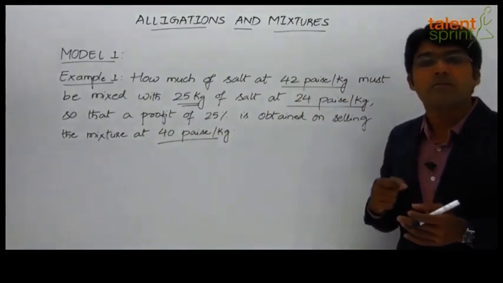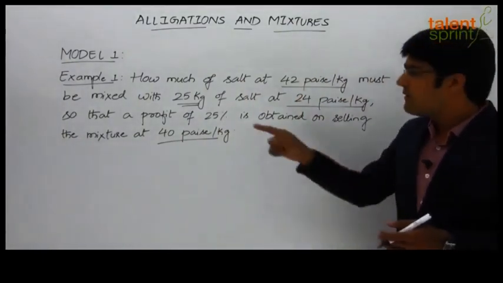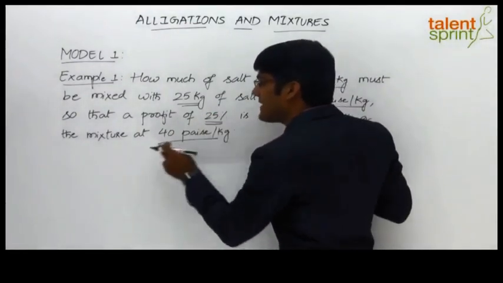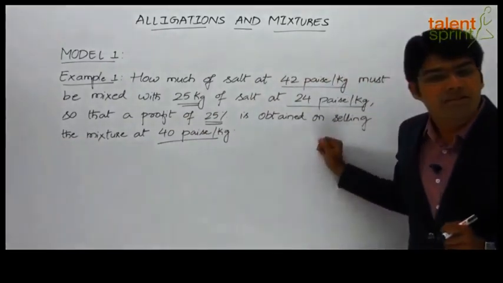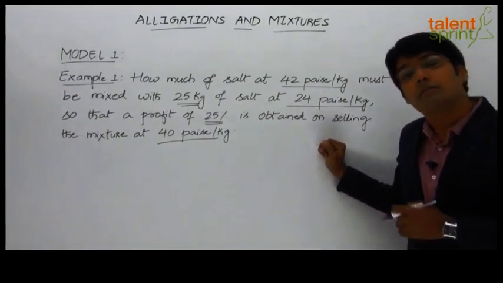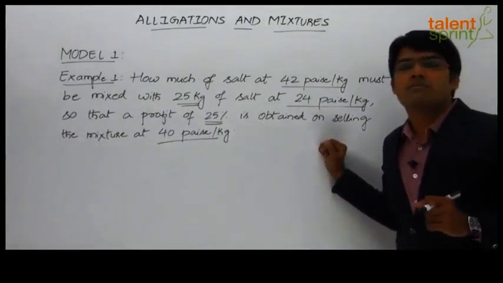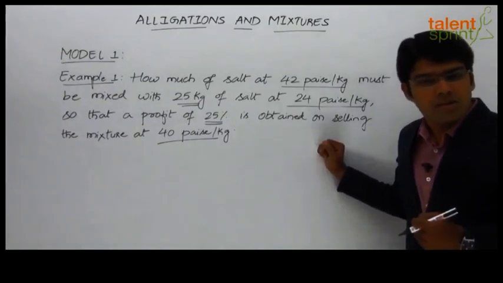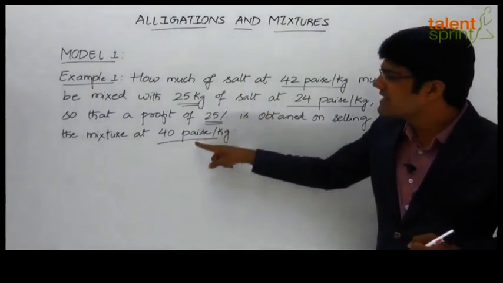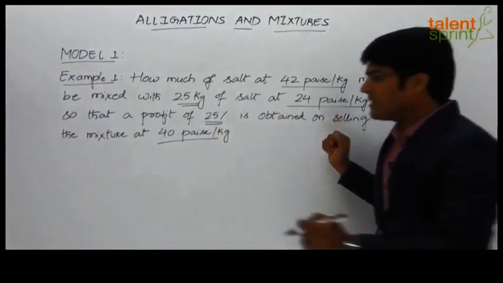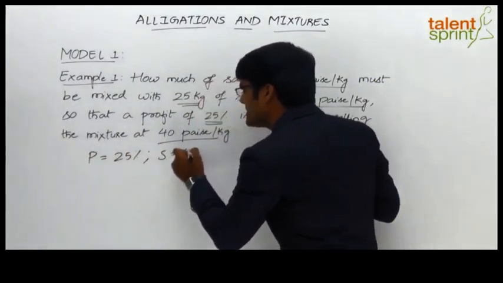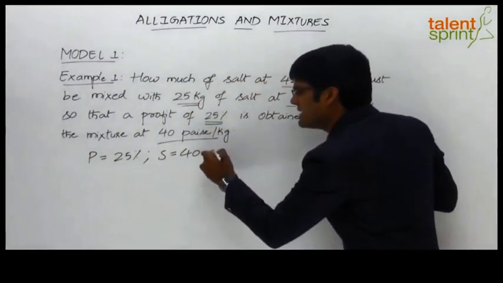So we'll first find out the cost price of the mixture from the given selling price and the profit. So here we know that the profit is 25% and the selling price of the mixture is 40 paise per kg. And as we have discussed in the introduction here, we may need some basics of percentages and profit and loss. So if you apply your basic knowledge of profit and loss, you will be able to find out the cost price from the given profit percentage and the selling price. So profit here is 25% and the selling price is 40 paise per kg.